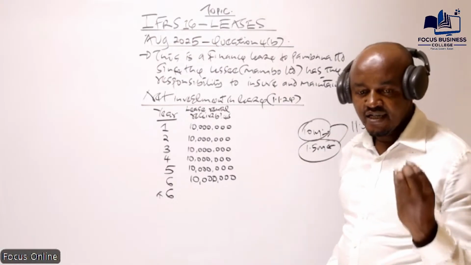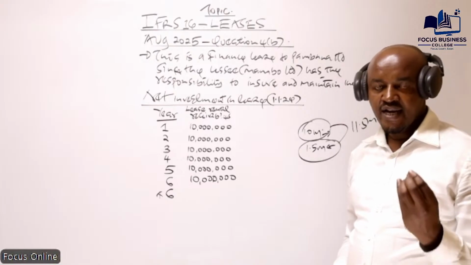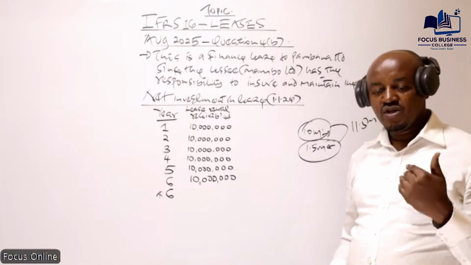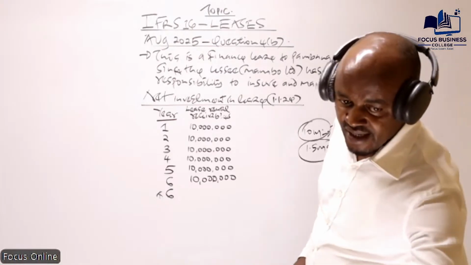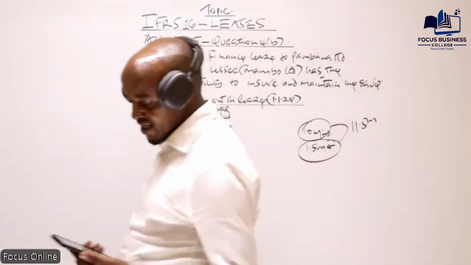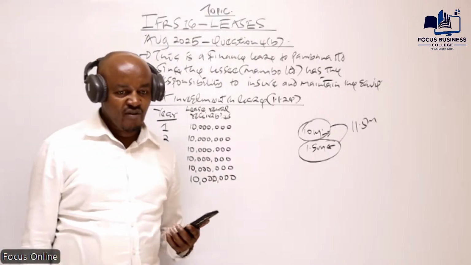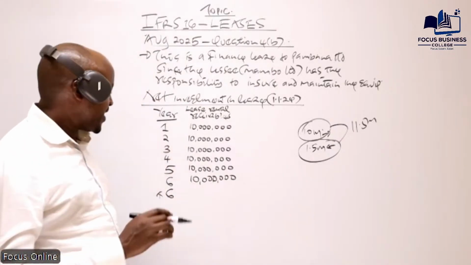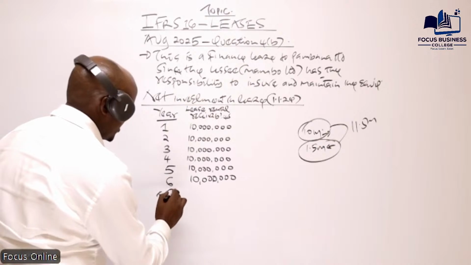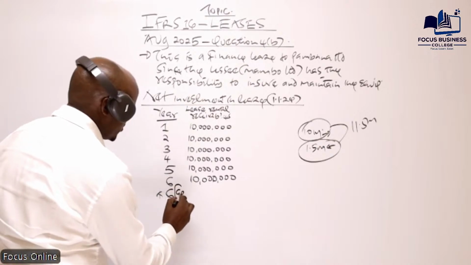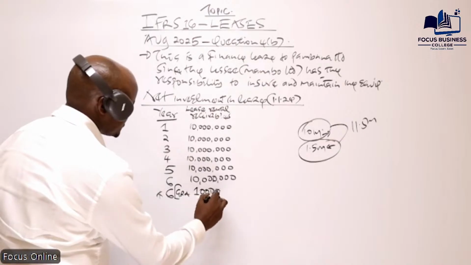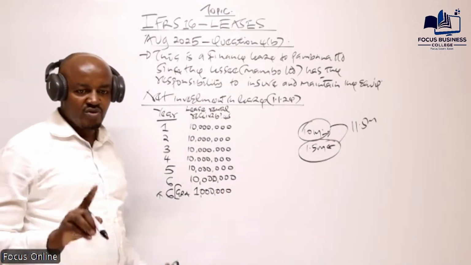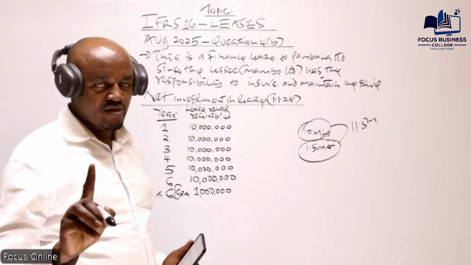So there is a guaranteed residue amount to remember. The guaranteed residue amount is basically the amount which the owner of the asset expects to sell the asset. Can you remember that? Mambo Limited has promised to purchase the asset at an amount of how much? Yes. So in our case, the guaranteed residue amount is 1 million. That one will be received at the end of year what?